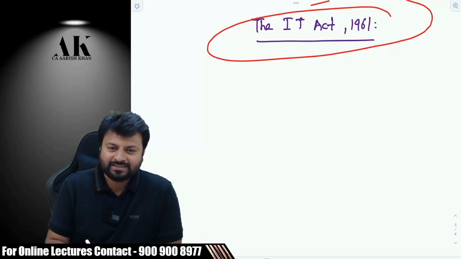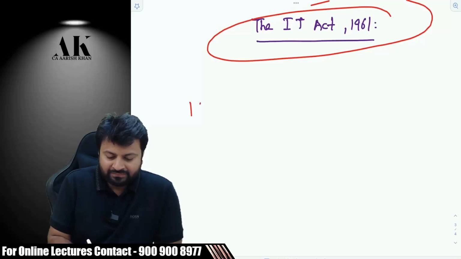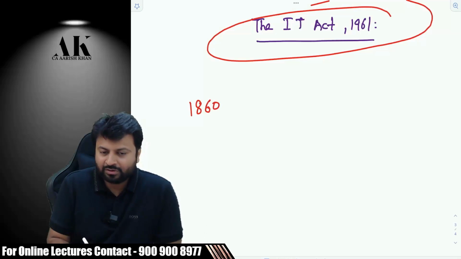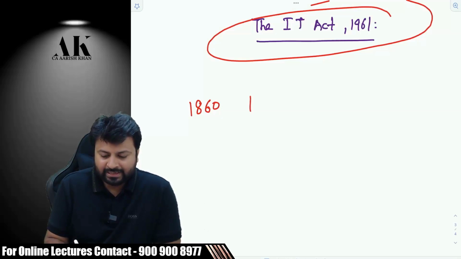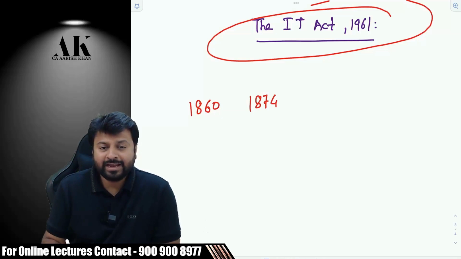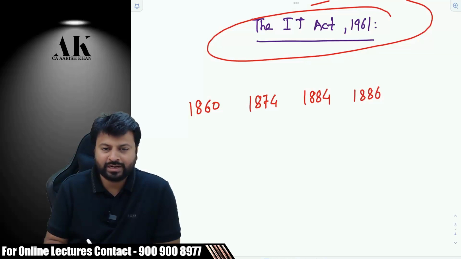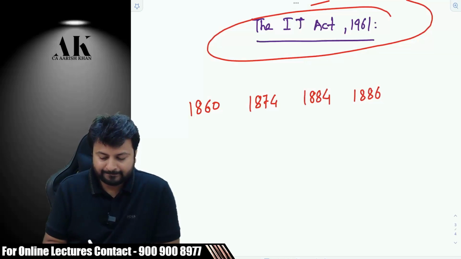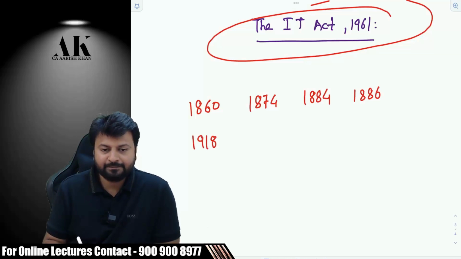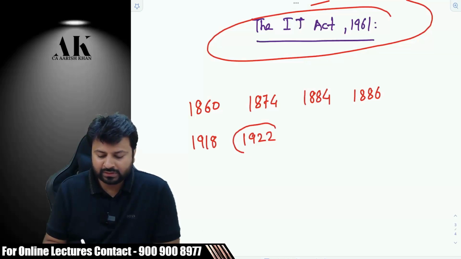I'll go with Prashant's view, what he said. For the very first time, it was brought and introduced in India in 1860. Then people agitated and it got scrapped, and then it again came in 1874. Then people again agitated and then it again got scrapped, and then it again was brought in 1884. Then it was revised in 1886. You don't have to write all these things, please. I'll tell you what to write. Then it got changed in 1918. Then the next got changed in 1922, and this was a very important law for us.